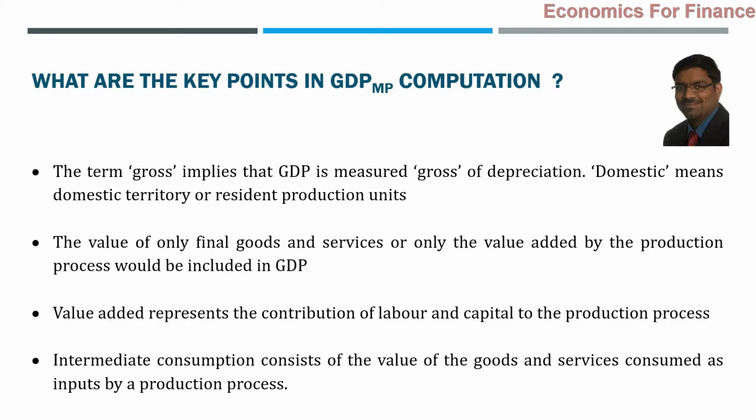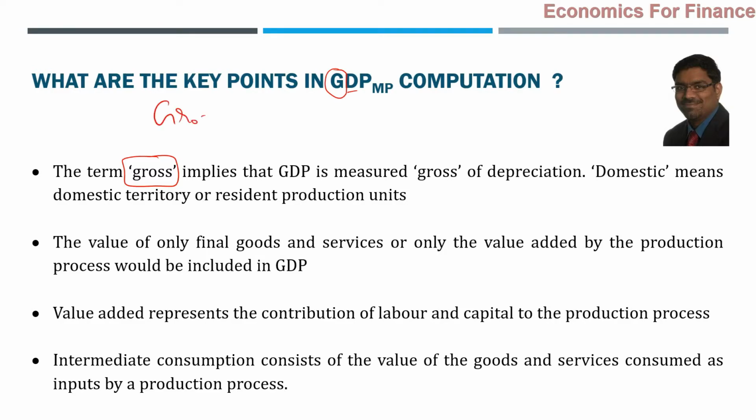What does the term gross indicate? See, wherever we say this letter G, let us say gross national product, gross domestic product, like that, wherever the word gross is used, that means it is measured gross of depreciation, that is before deducting depreciation. So that is the difference between gross and net.